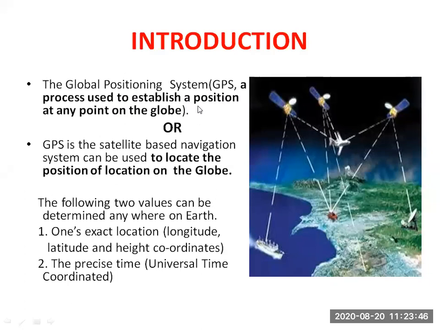So the globe is our earth. On the earth, at any point, establish a position. It means we are living in Pandharpur, Solapur, Pune. So in Pune, I can identify your location if you have a GPS instrument.